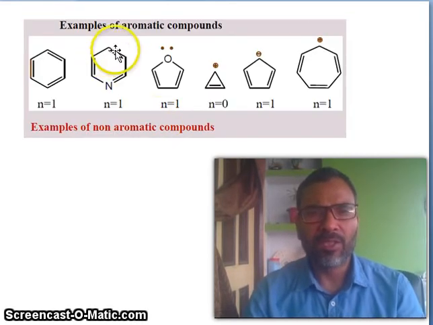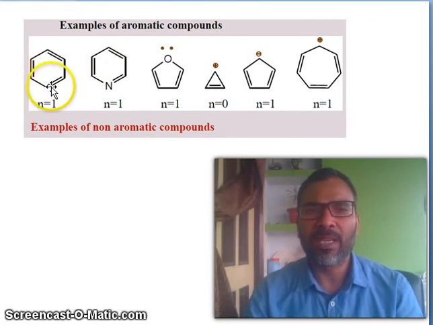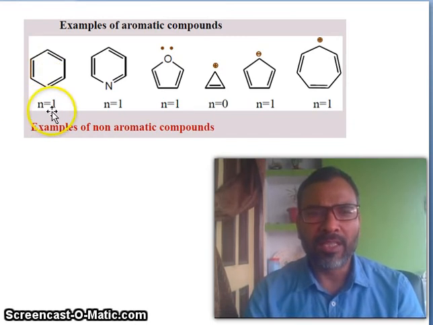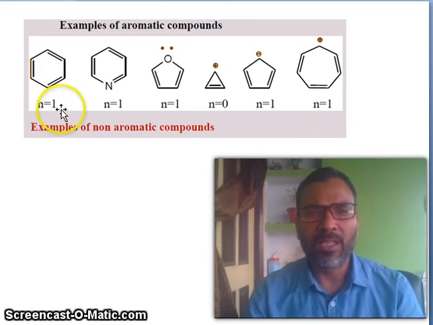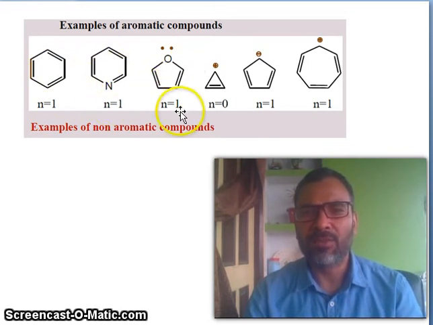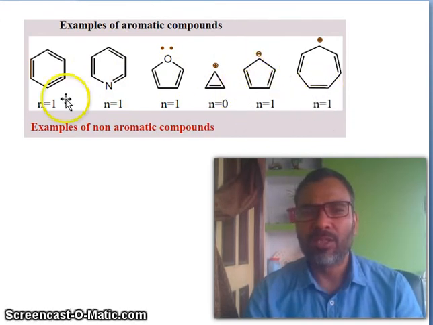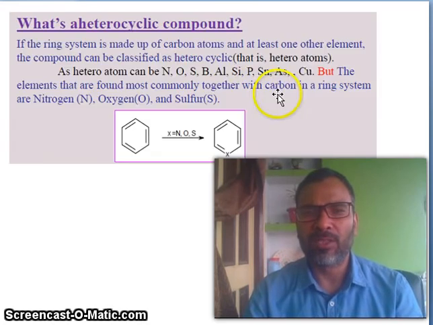You see examples of aromatic compounds. This is aromatic. Why is it aromatic? Because this is a 6 pi electron system. If you put n equal to 1, then 4n plus 2 becomes a 6 pi electron system. This is also like that. This is also, here n equal to 0 means a 2 pi electron system. This is a 6 pi electron system. This is also a 6 pi electron system. So all are aromatic compounds.